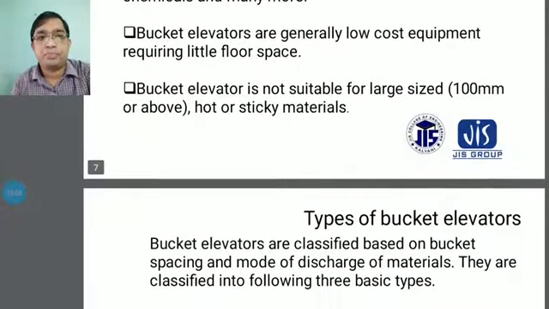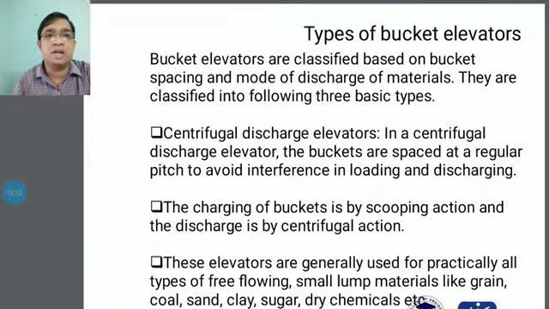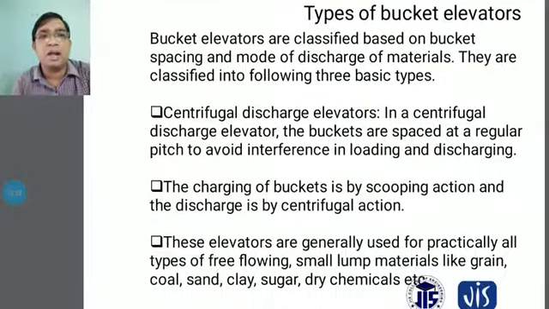Types of bucket elevators. Bucket elevators are classified based on bucket spacing and the mode of discharge of materials. Many buckets are used in bucket elevators, so you have to give some spacing from one bucket to another bucket.